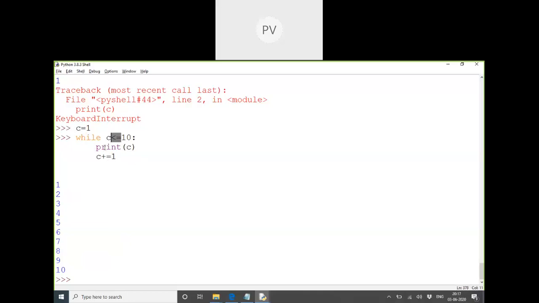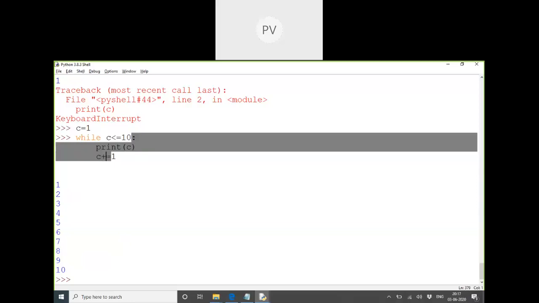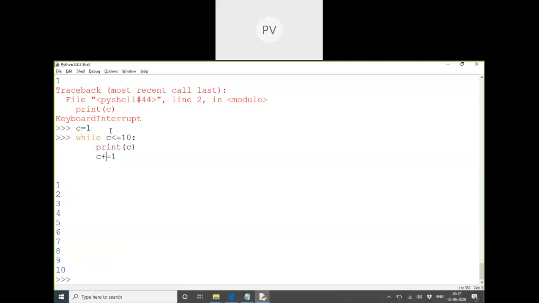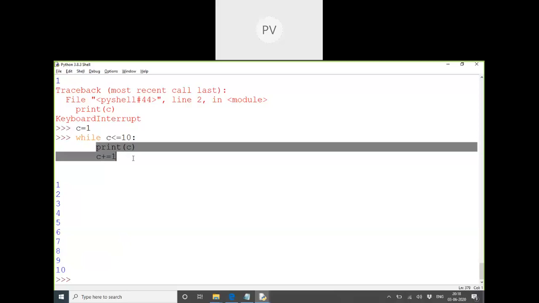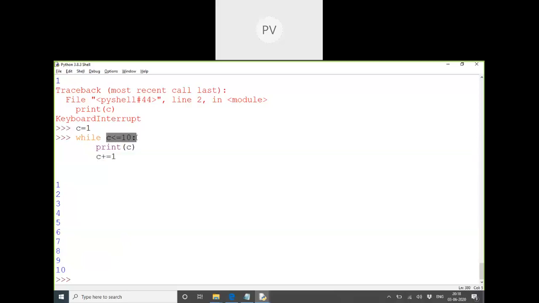So as long as it's true, these two statements will get executed. So 10 times definitely it is true. The 11th time, C value was 11, so it becomes false and it stops the loop itself. Now no more execution. It means these two statements will execute as long as this is true. In other words, once it becomes false, it will stop execution.